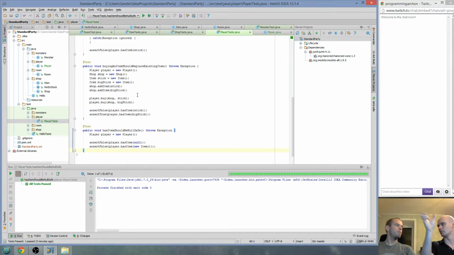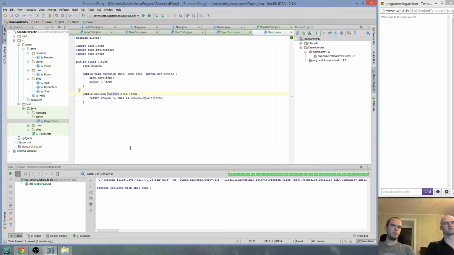You have your weapon variable, you have your headgear variable, and now this check for has item is going to be hard-coded. Check if weapon slot has this item, check if the head slot has this item.